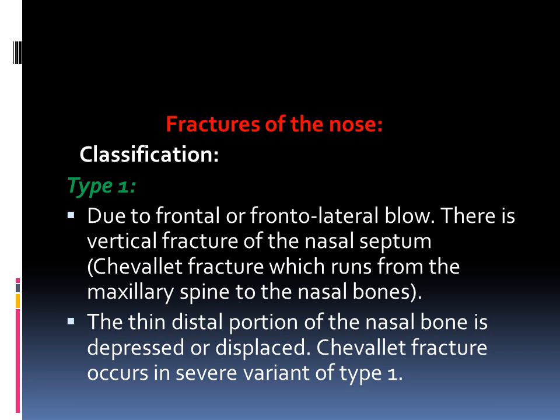Regarding fractures of the nose, it is classified into type 1, 2, and 3. Type 1, which is the simplest one, is due to a frontal or frontolateral trauma, and there is a vertical fracture of the nasal septum, which is called chevalier fracture, which runs from the maxillary spine to the nasal bones. The thin distal portion of the nasal bone is depressed, and so this type 1 fracture is also called the depressed fracture.